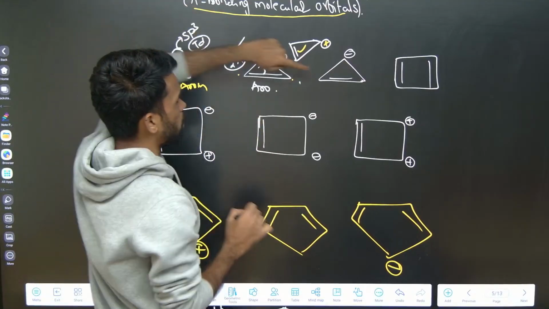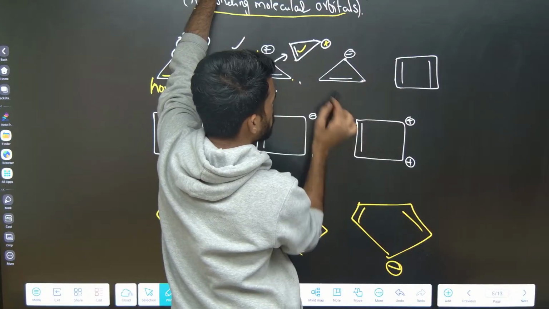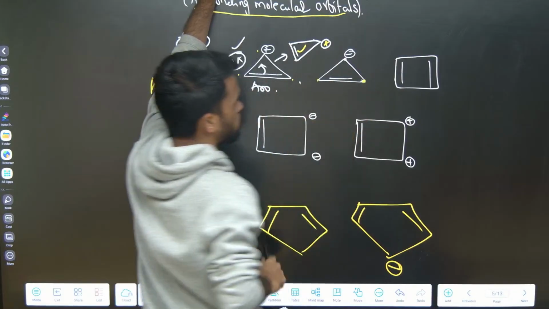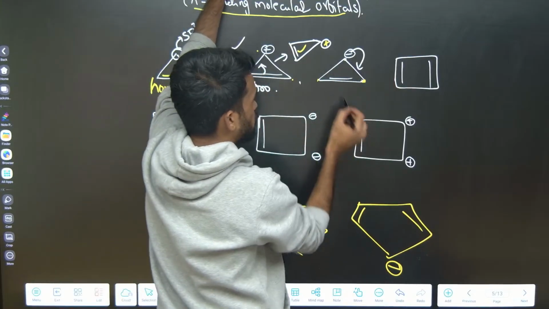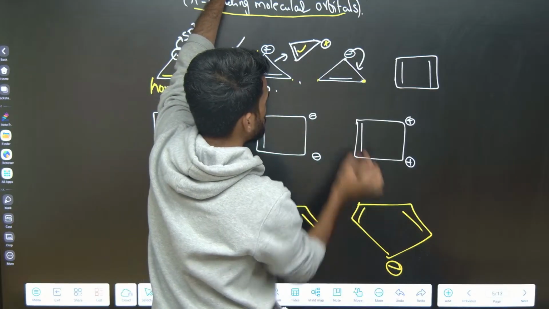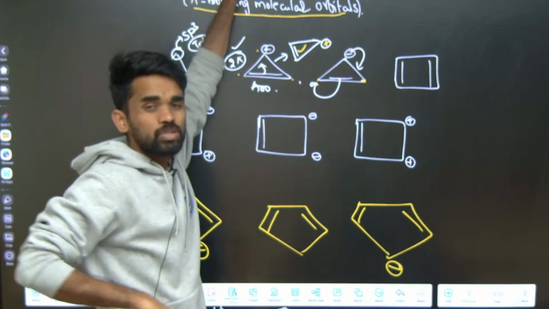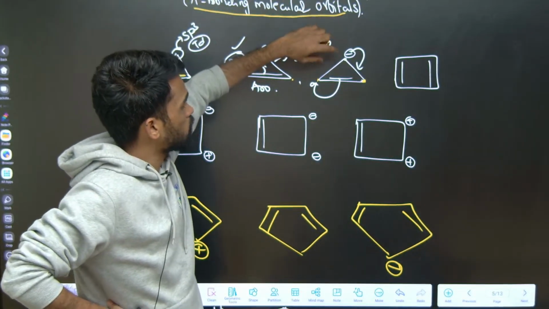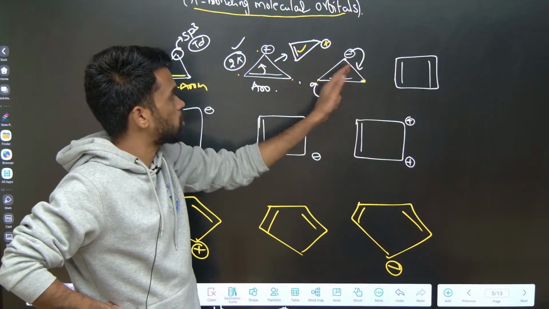Okay, next what about this one? See, you have all carbons, carbon anion is sp2 and these two carbons also sp2 here. Because it is in conjugation, that's why I am saying sp2. If it is in conjugation like this, you will get a negative charge here, pi bond there. So you have cyclic, planarity, and a complete conjugation is there.